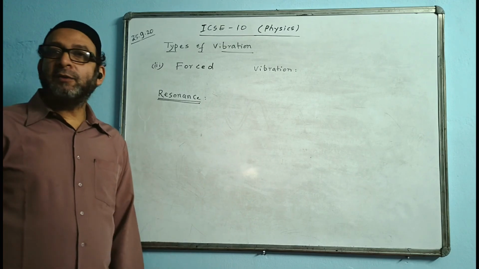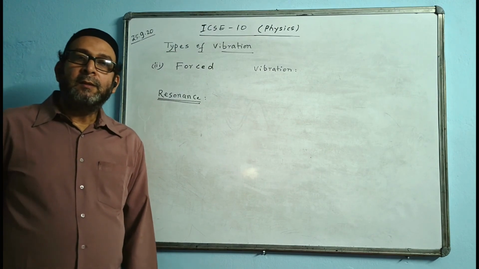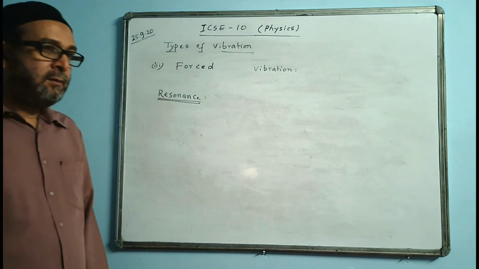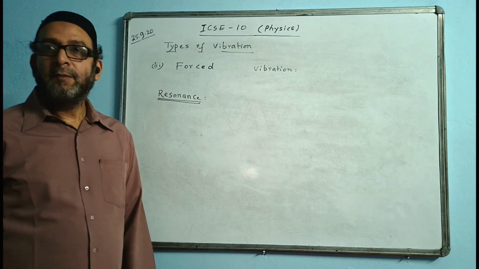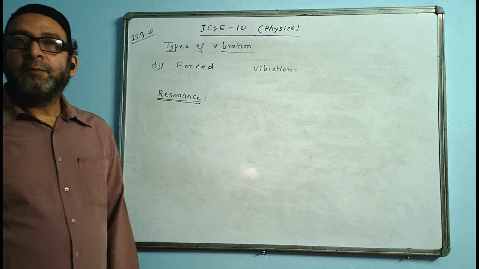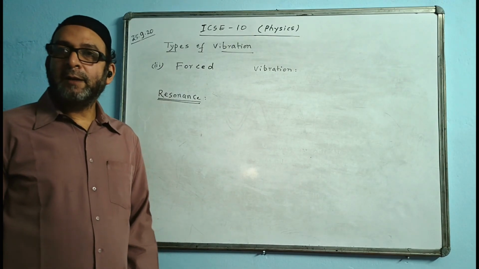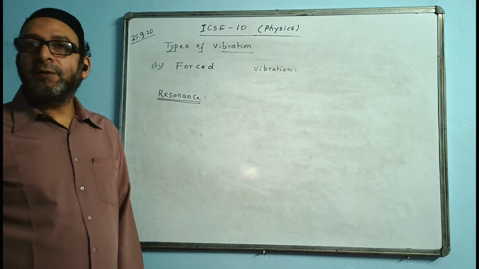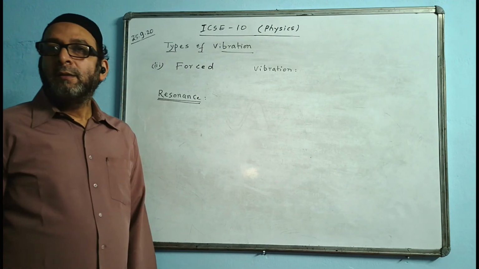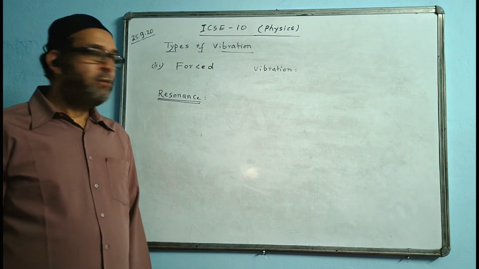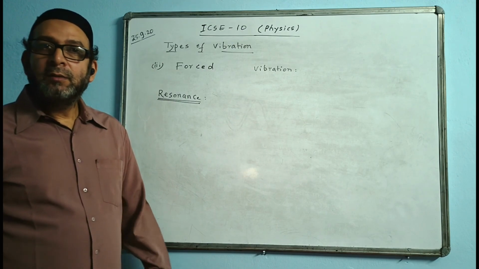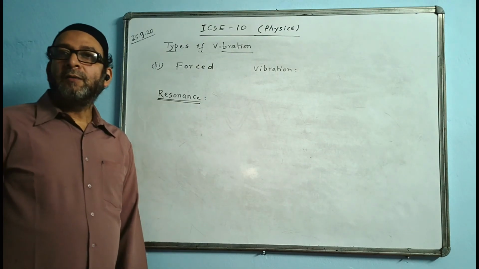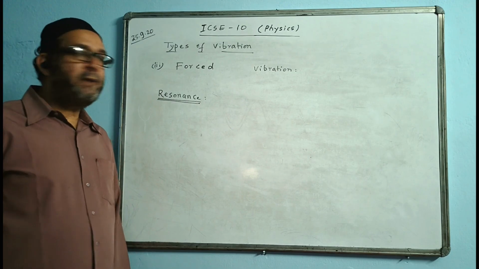In the next paragraph we write down: resonance occurs when the external frequency provided by the external periodic force is equal to the natural frequency of the vibrating body.